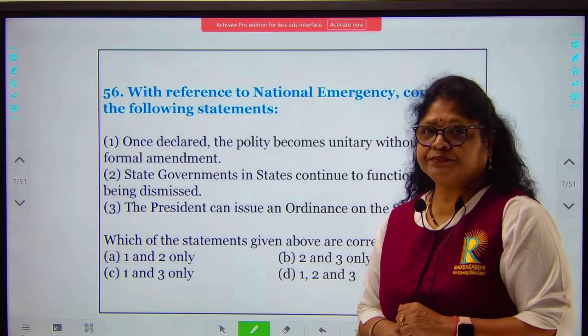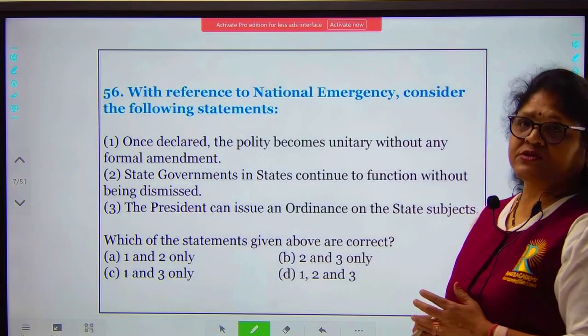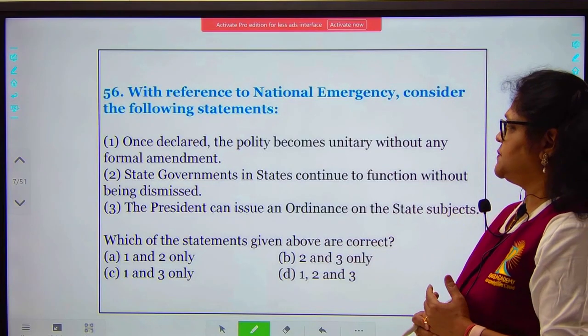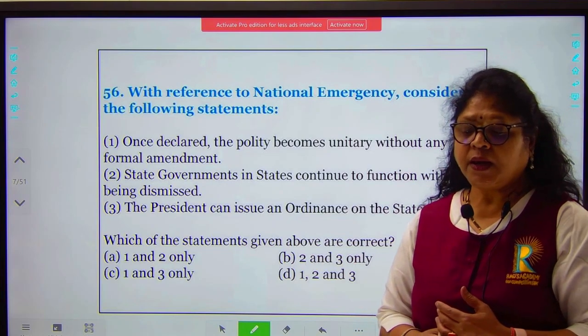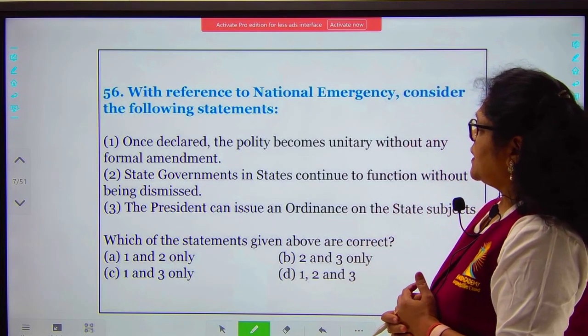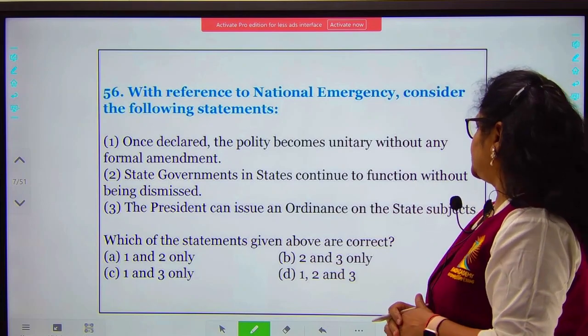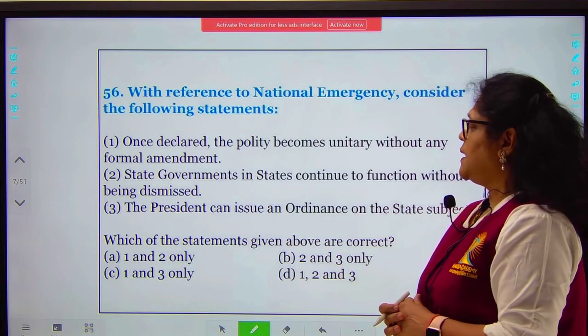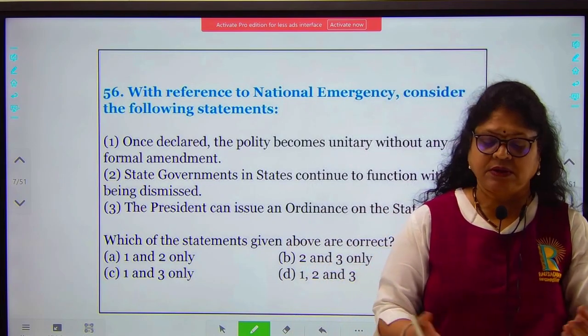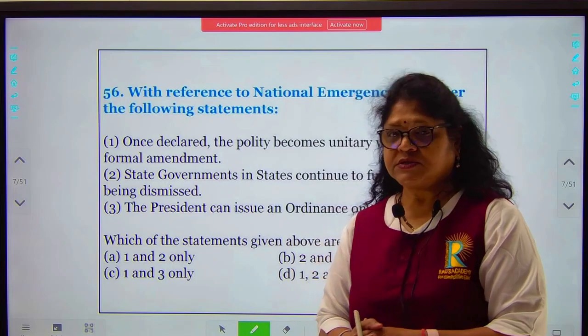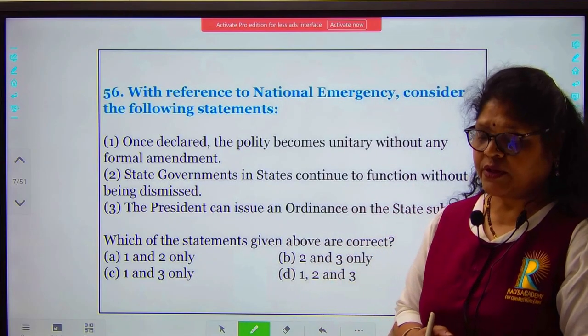Next question. With reference to the national emergency, consider the following statements. Once declared, the polity becomes unitary without any formal amendment. The state governments in the states continue to function without being dismissed, and the president can issue an ordinance on the state subjects. So when there is a national emergency, it means that there is some emergency, some issue that is bothering the country.